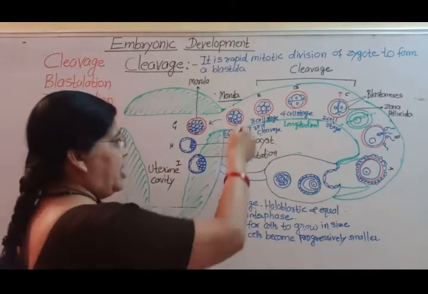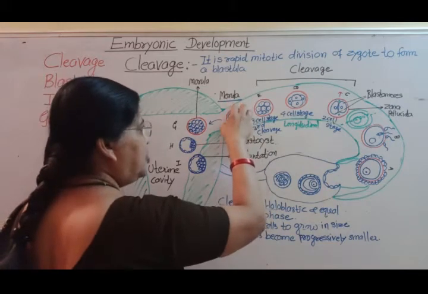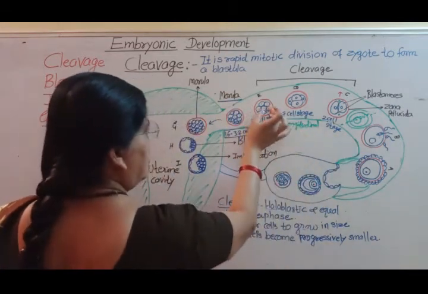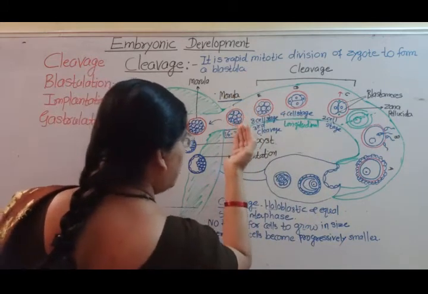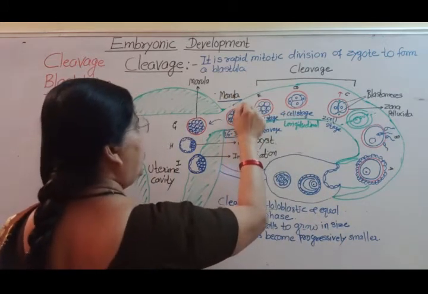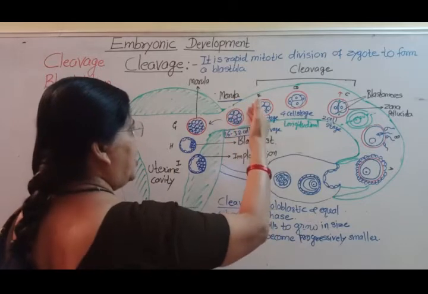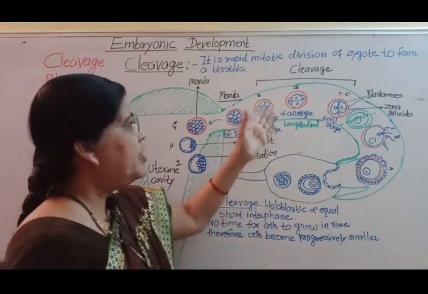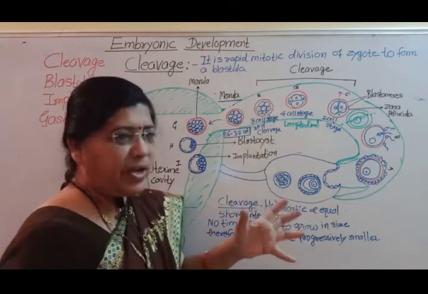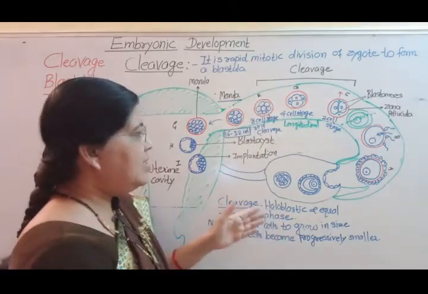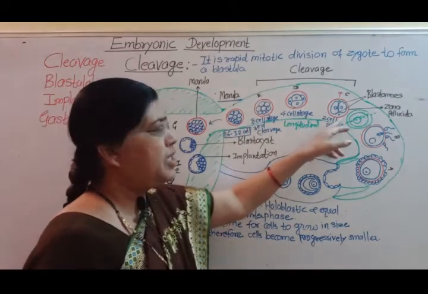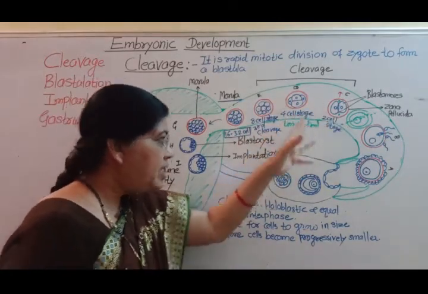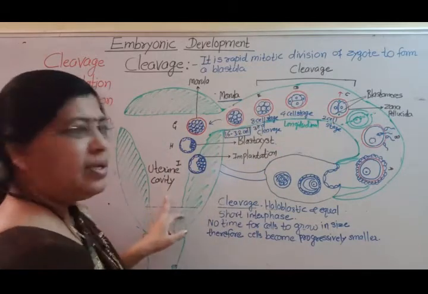If the zona pellucida ruptures in the fallopian tube, then this embryo will definitely get attached to the wall of the fallopian tube and start further development, and it will result in tubal pregnancy. That is a type of ectopic pregnancy. So to prevent this serious condition, the zona pellucida persists on the embryo up to its reaching the uterine cavity.